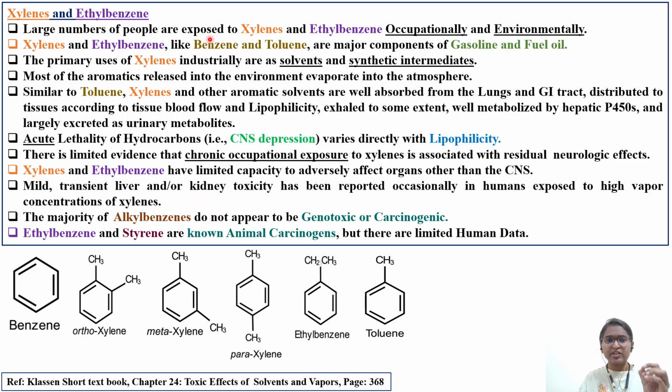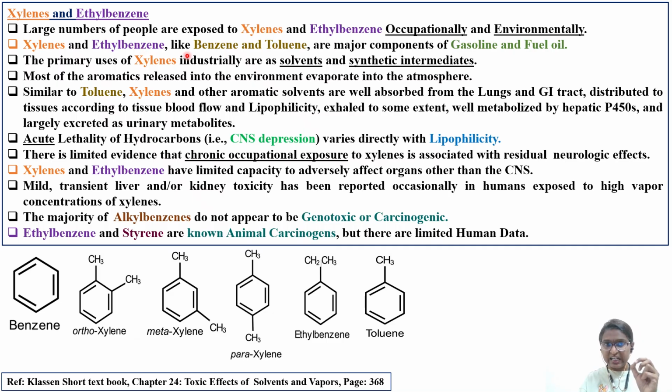Large numbers of people are exposed to xylene and ethyl benzene occupationally and environmentally. So there are two types of exposure. Occupational exposure: factory workers in manufacturing, the pharmaceutical industry, rubber industry, styrene and plastic industry are exposed. And environmental exposure: xylene is there in nature, when a volcanic eruption, earthquake, or some kind of mining occurs, there is environmental exposure through air, water, or soil. Or occupational, where workers in factories are exposed on a day-to-day basis. Two types of exposure are there.